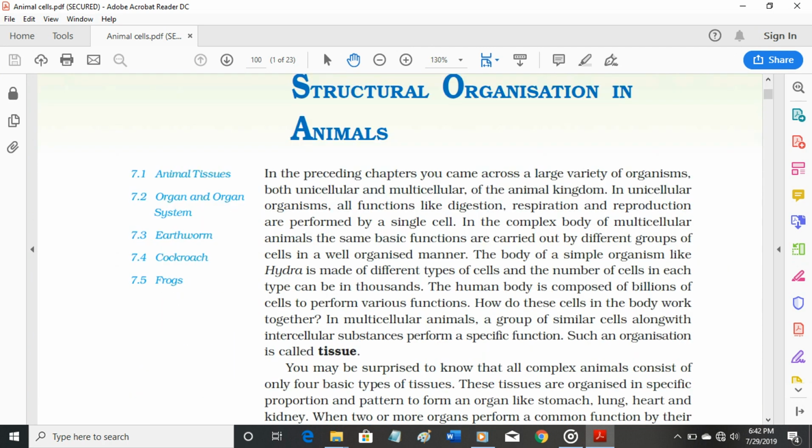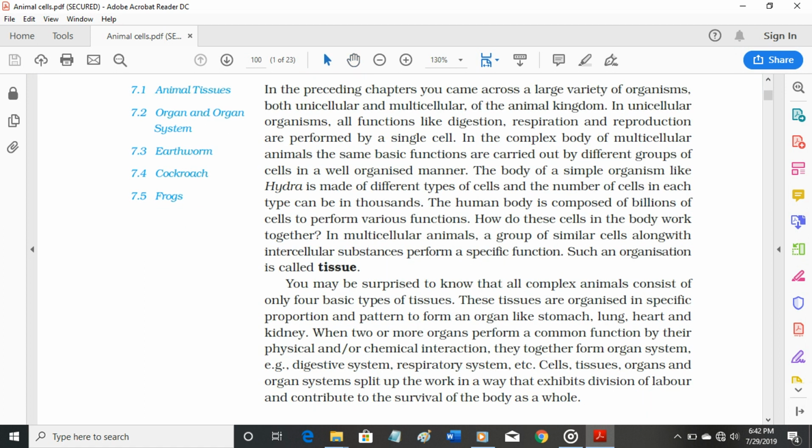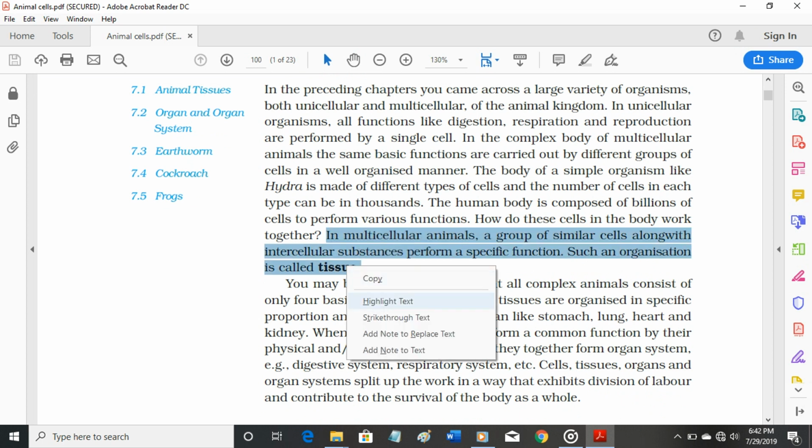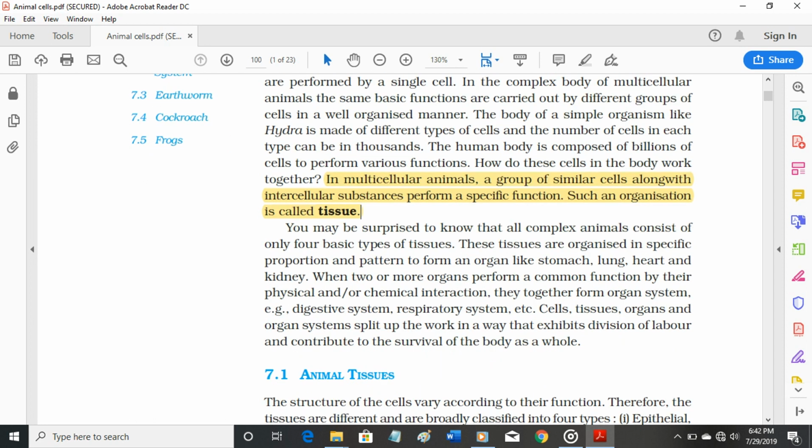The body of a simple organism like Hydra is made of different types of cells, and the number of cells in each type can be in thousands. The human body is composed of billions of cells to perform various functions. How do these cells in the body work together? In multicellular animals, a group of similar cells along with intercellular substances perform a specific function. Such an organization is called tissue.